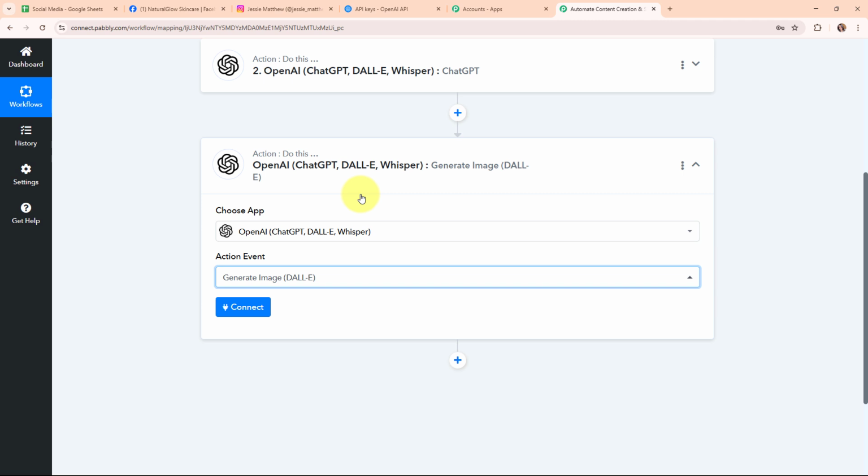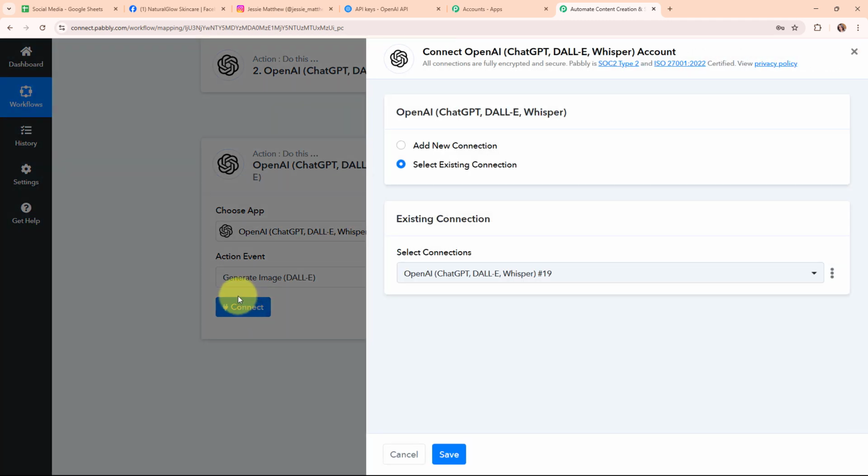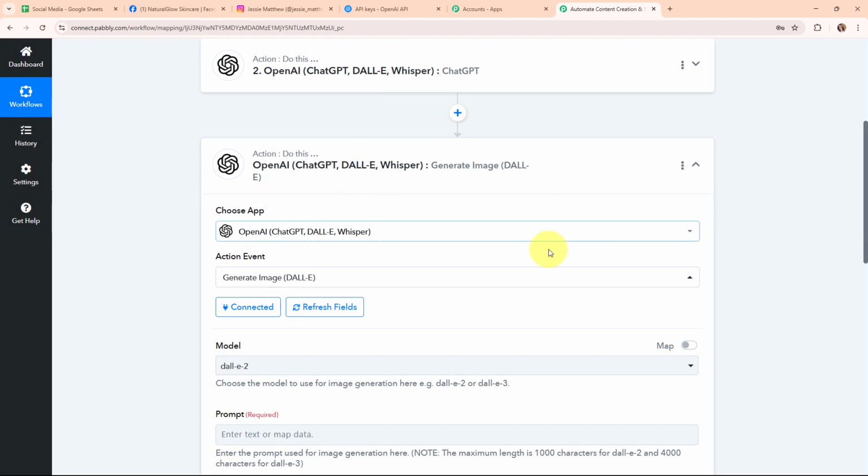Okay, so now again, to connect OpenAI with Pabbly Connect, I'm going to click on Connect, and this time to build this connection, I'm going to click on Select Existing Connection, because I've already connected my OpenAI account with Pabbly Connect in my previous action step. So here I've successfully selected the existing connection, and now I'm going to click on Save, and here you can see we are now successfully connected.